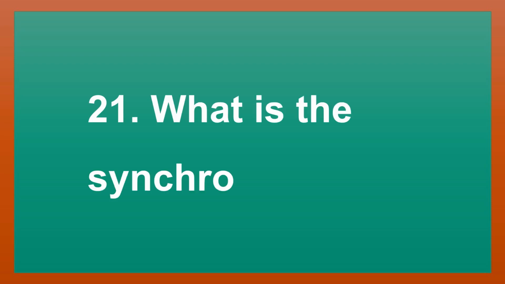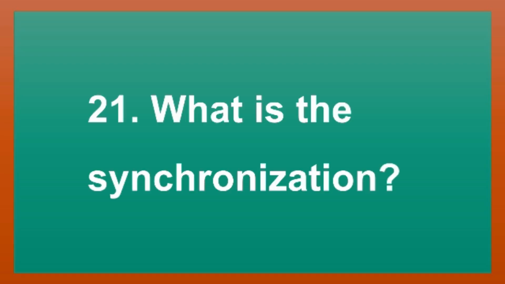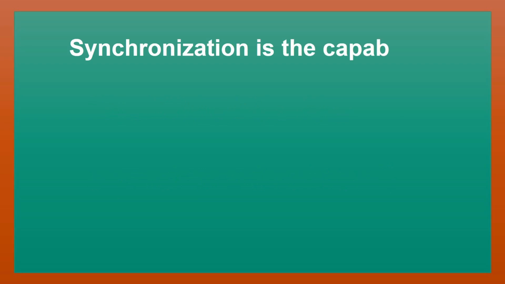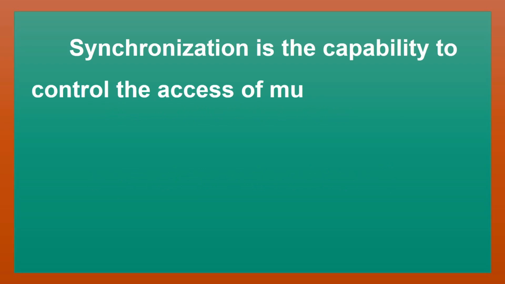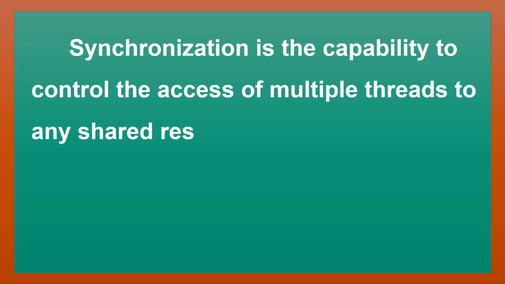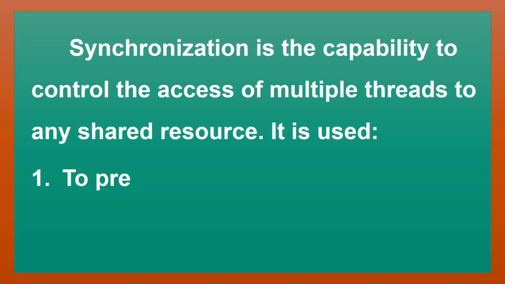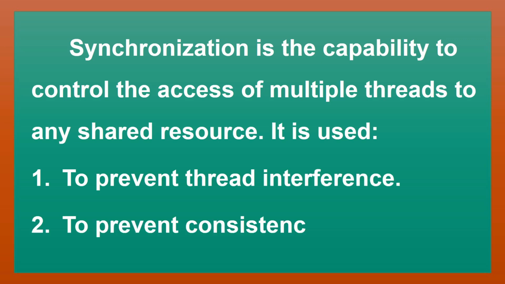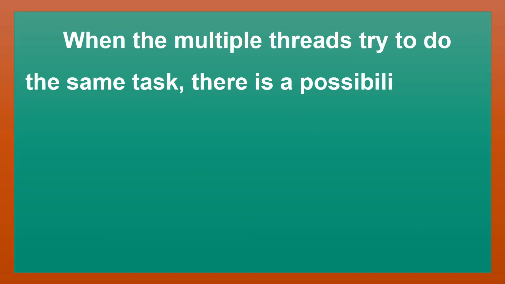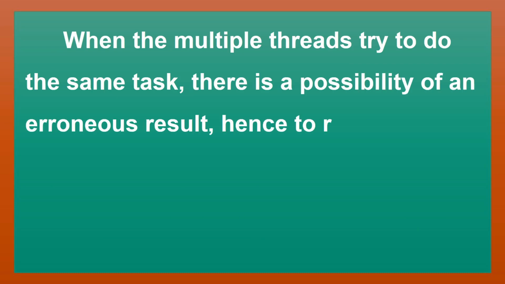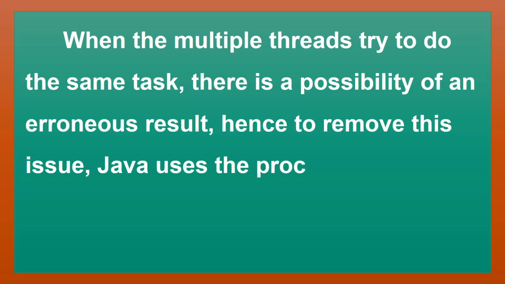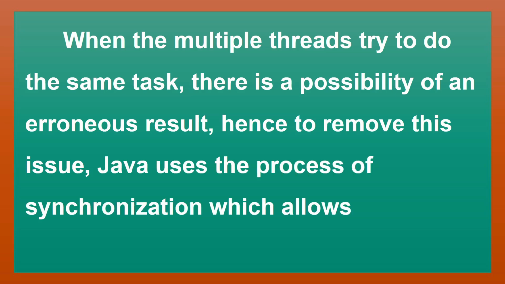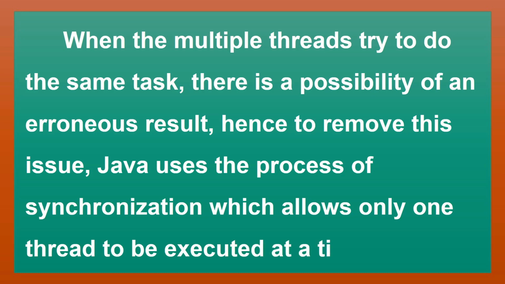What is synchronization? Synchronization is the capability to control the access of multiple threads to any shared resource. It is used to prevent thread interference and to prevent consistency problems. When multiple threads try to do the same task, there is a possibility of an erroneous result. Hence, to remove this issue, Java uses the process of synchronization, which allows only one thread to be executed at a time.